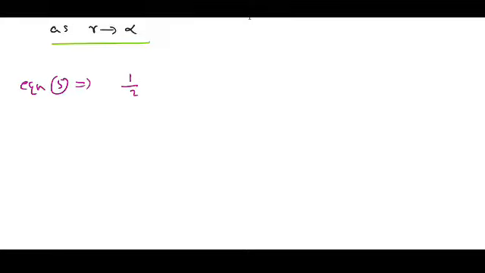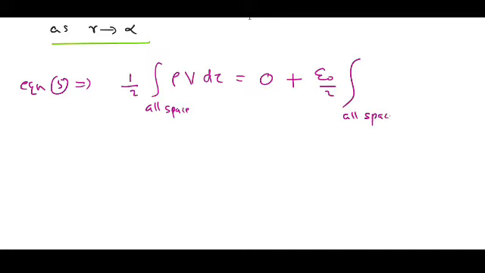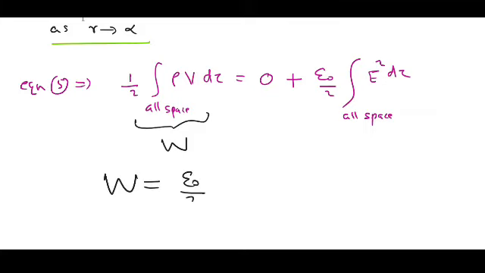that is, the left hand side we have the integration over the whole space rho v d tau is equal to first term 0, then epsilon 0 by 2 whole space E square d tau. This is nothing but our work done or the energy stored. Therefore, W can be written as epsilon 0 by 2, whole space E square d tau.